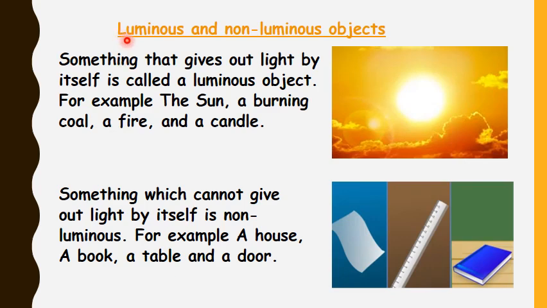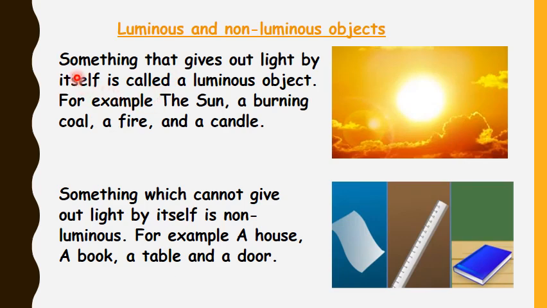Now next we have two types of objects. Some objects are luminous objects and some objects are non-luminous objects. Something that gives out light by itself is called a luminous object. For example, sun, burning coal, fire and a candle. Those objects that give out their own light are called luminous objects.